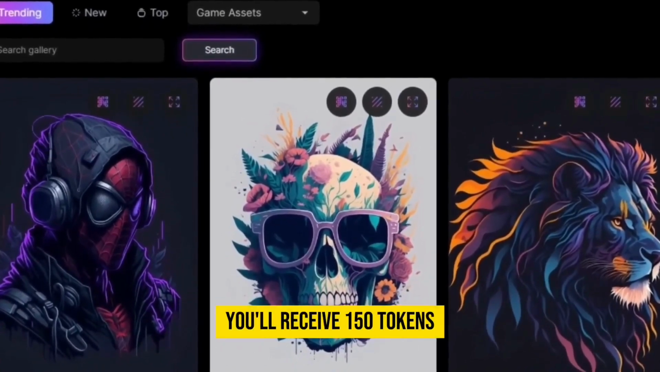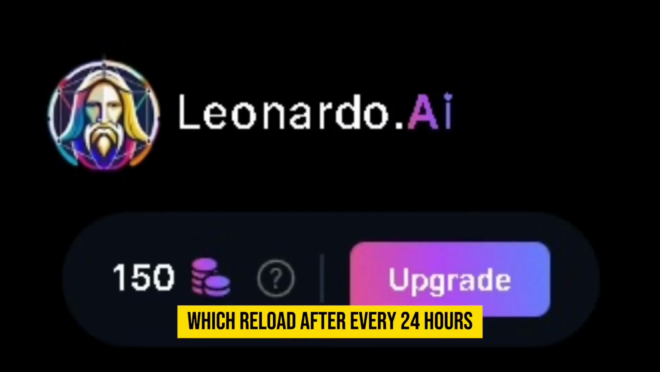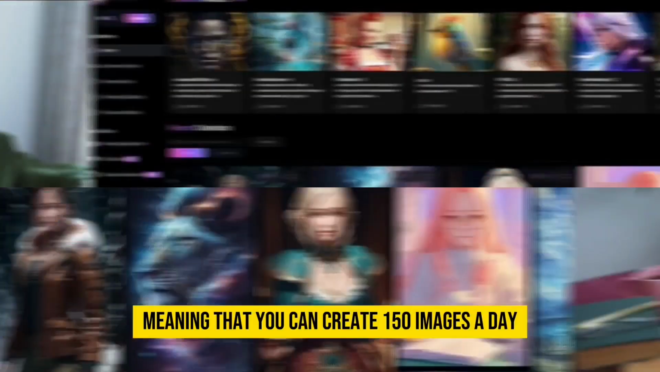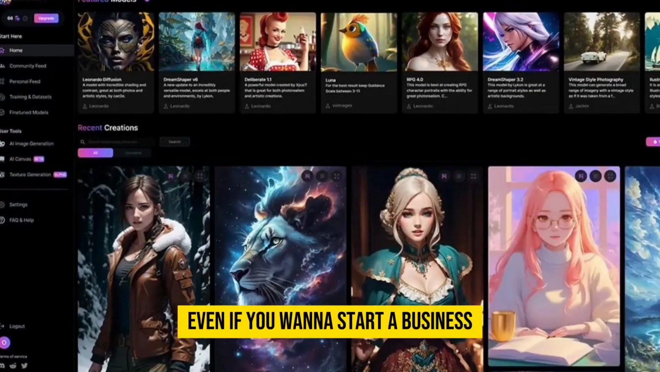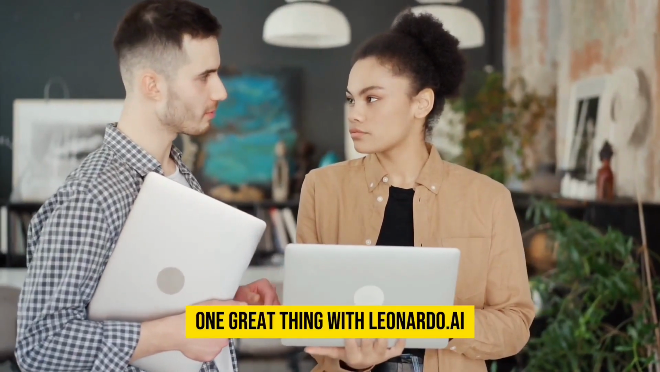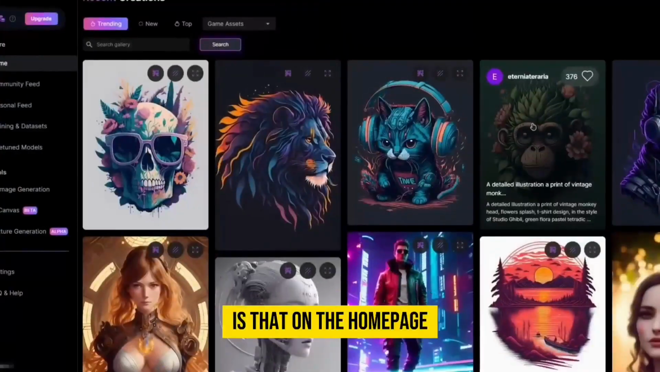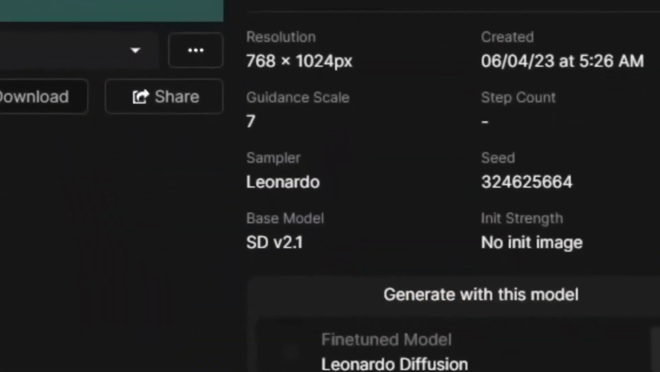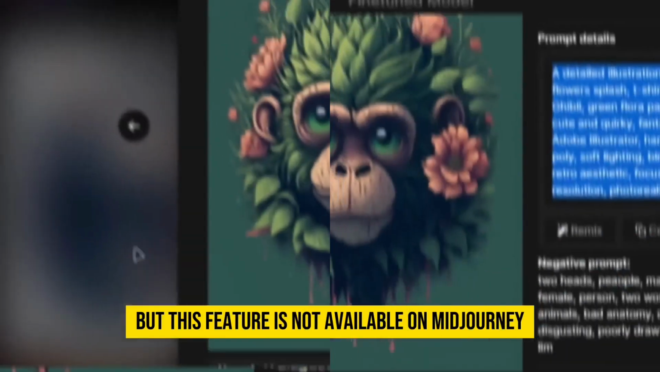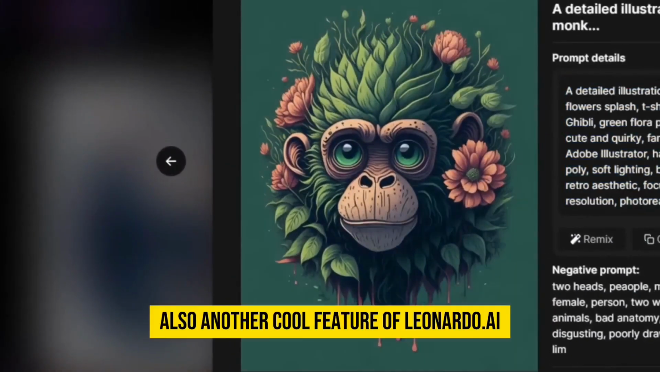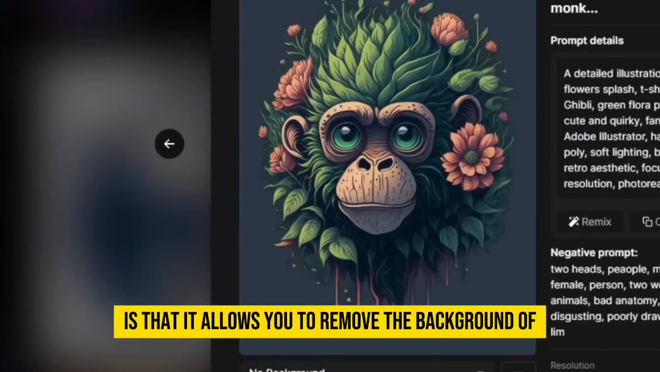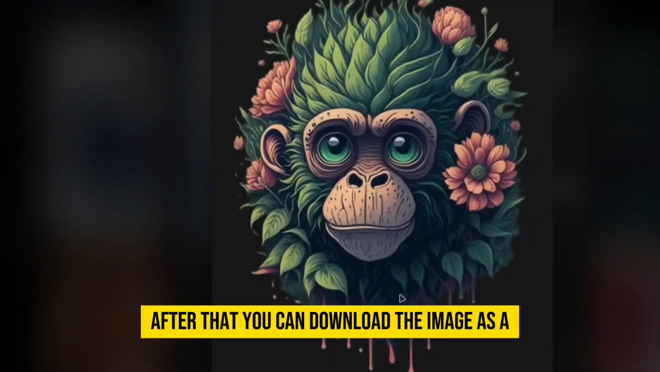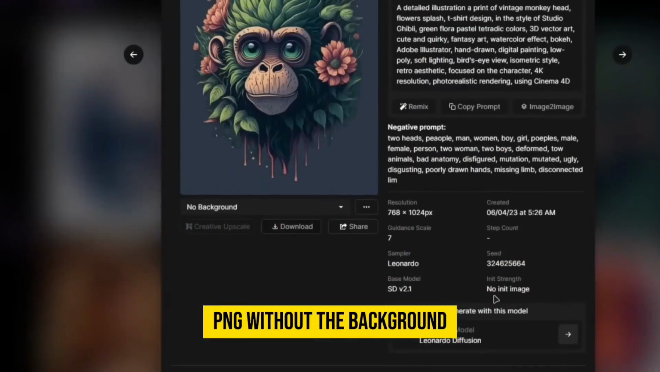Similar to most text-to-image services out there, Leonardo.AI uses a basic token system. Once you sign up, you'll receive 150 tokens which reload after every 24 hours. Meaning that you can create 150 images a day, which is a lot, even if you want to start a business. One great thing with Leonardo.AI is that on the homepage, you can see the work of other users and even the prompt they used. But this feature is not available on Midjourney. Also, another cool feature of Leonardo.AI is that it allows you to remove the background of images with just a few clicks. After that, you can download the image as a PNG without the background.